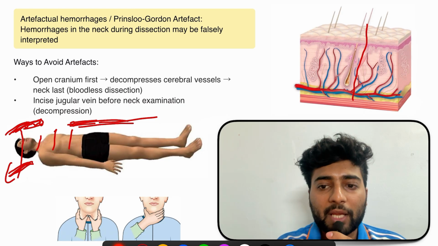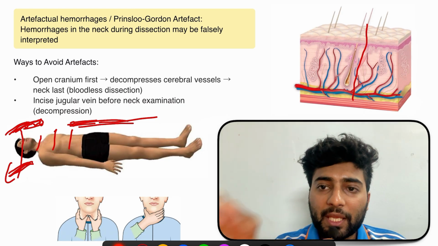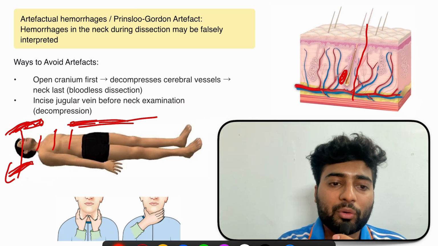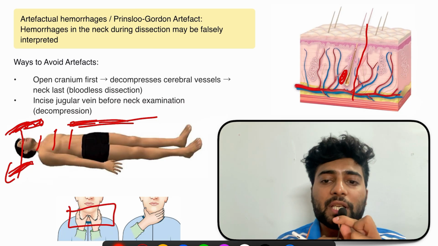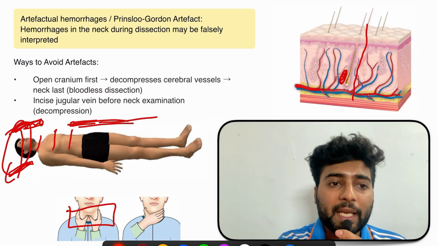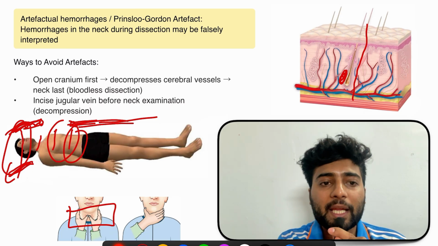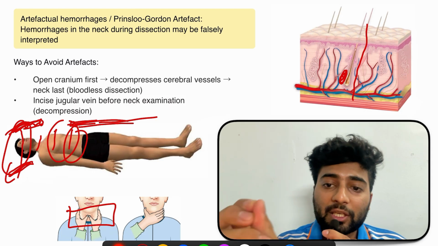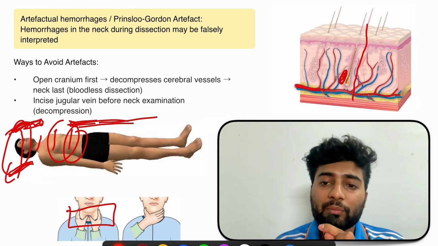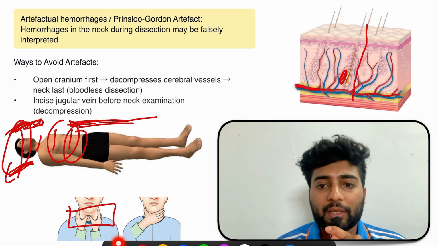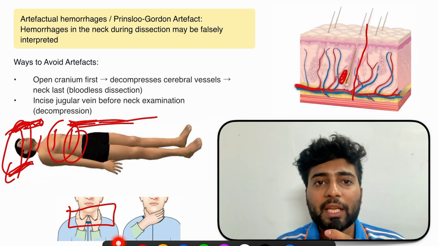Now we cut the neck for dissection. When we cut the neck, if we find some blood outside, then that is due to a bruise caused by manual strangulation or throttling, not due to vessel cutting, because we have opened the cranium, thorax and abdominal cavity, and the entire blood is gone out. Now there is no blood left to come out. If there is blood, then that blood was there before the opening of the neck, right? So this was the Prinsloo-Gordon artifact, that is, hemorrhage in the neck during dissection.